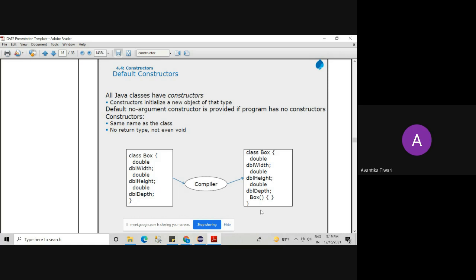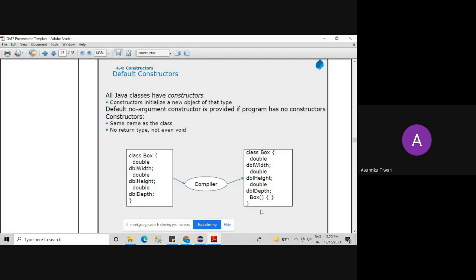If you are not understanding anything while we are discussing, don't worry. Now I will show you in the program. There are some features of constructors. Please note down in your notebooks. Number one: constructors are used for initializing new objects.